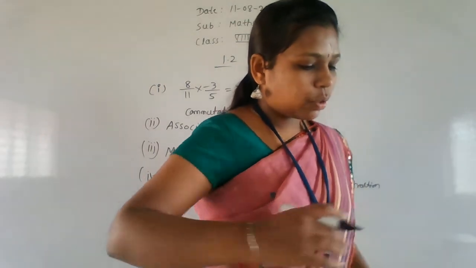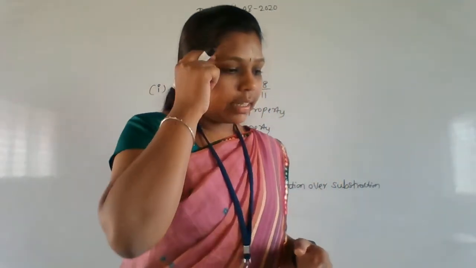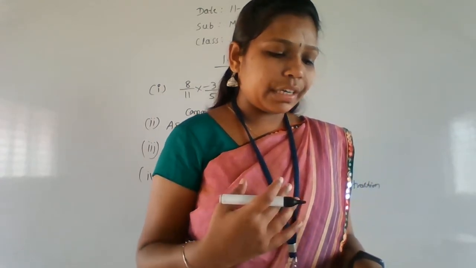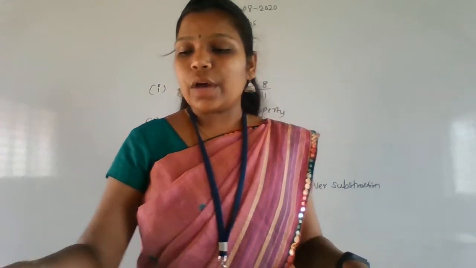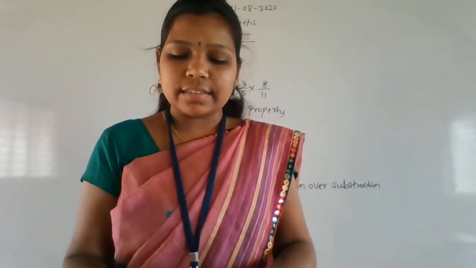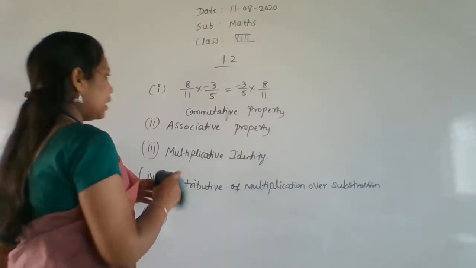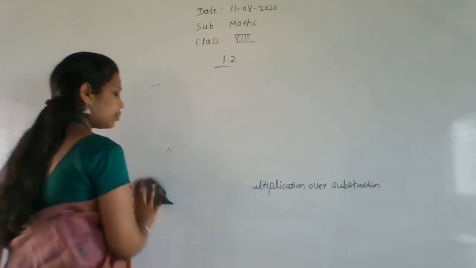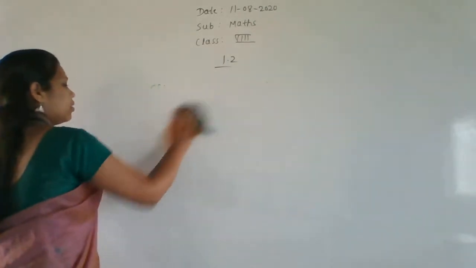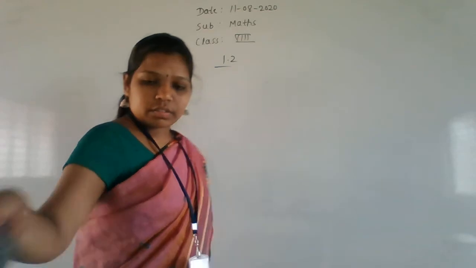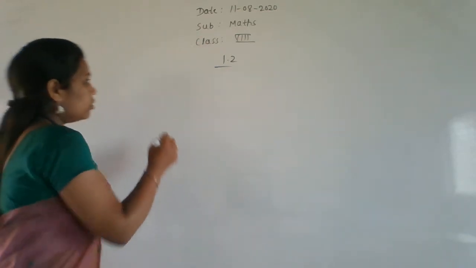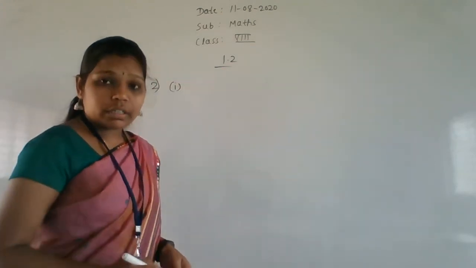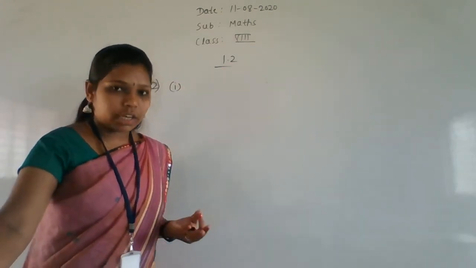Okay, fine. So next we'll move to the second main question: for each of the following, verify the closure property and commutative property of multiplication. You have to verify the closure property as well as the commutative property. In the first problem, we have to verify the closure property as well as the commutative property.